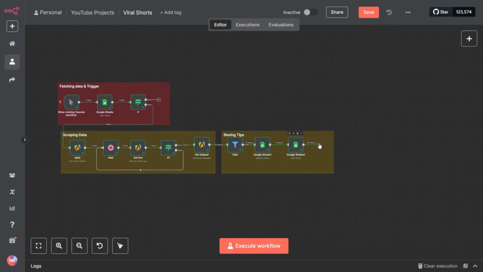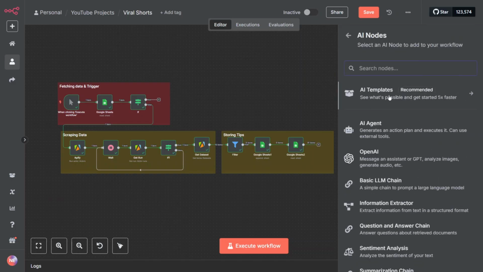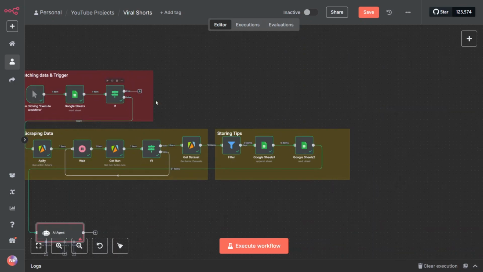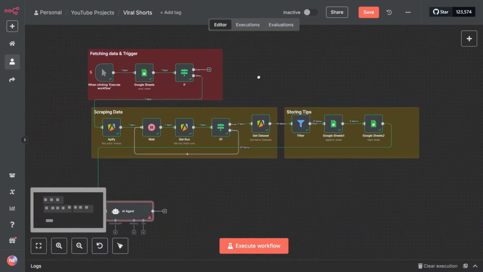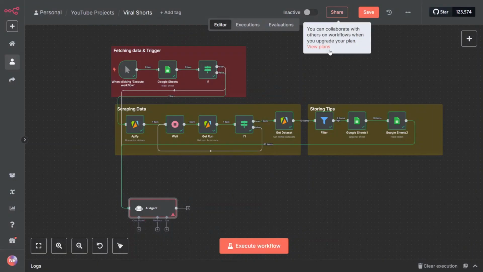So now let's introduce an AI agent. Let's grab this and start it again on a new line to introduce an AI agent. So let's go to AI agent. If we zoom in back inside our workflow, we'll realize that this node that is checking if the Google Sheet is empty or not has this true route. Let's also grab this route and connect it to our AI agent. So just like that, our AI agent has two inputs.